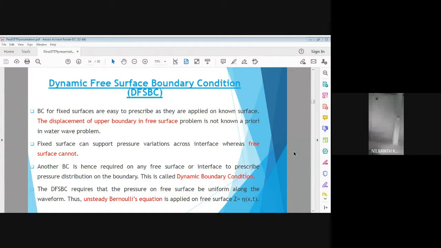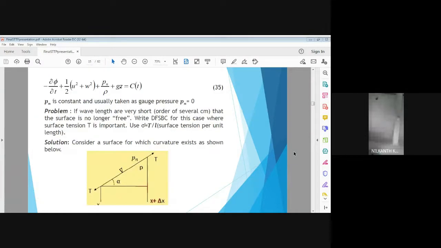Next slide, please. So at the boundary points, there are specified values of W. In this sketch, consider two points at a distance delta x on a wave.